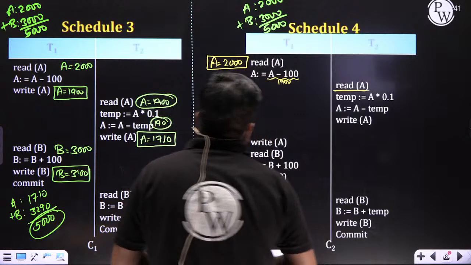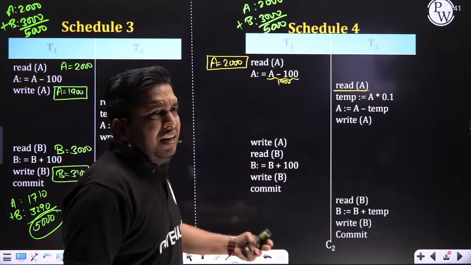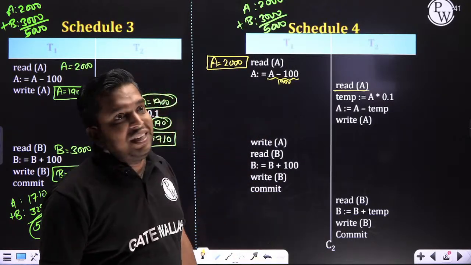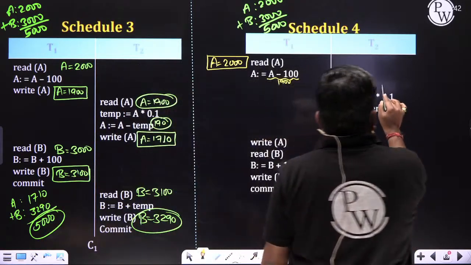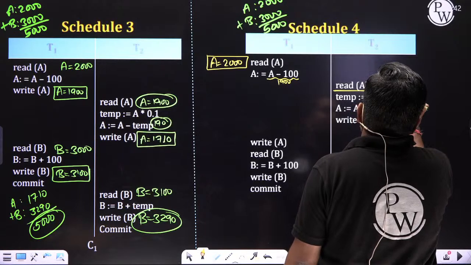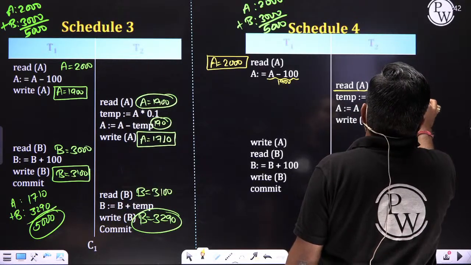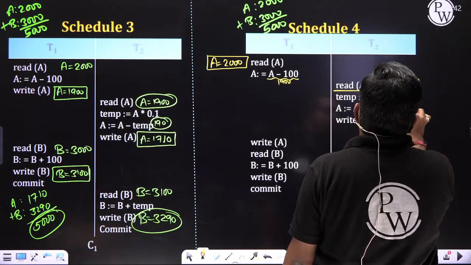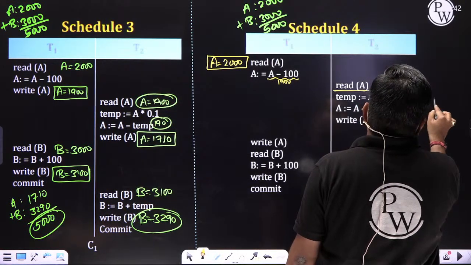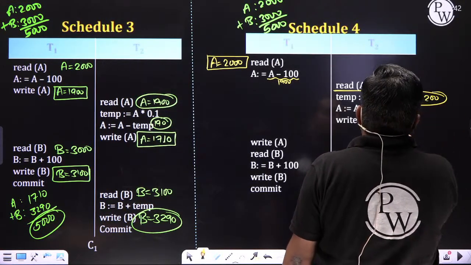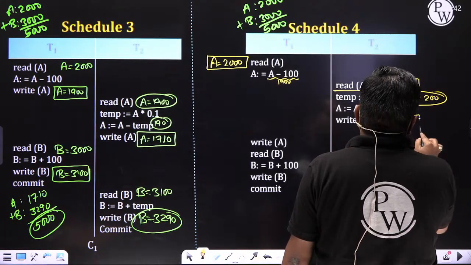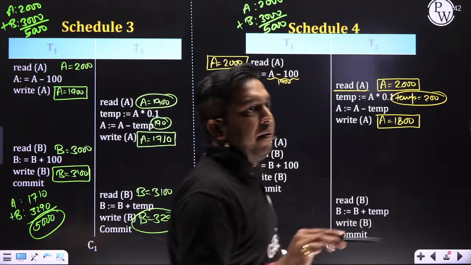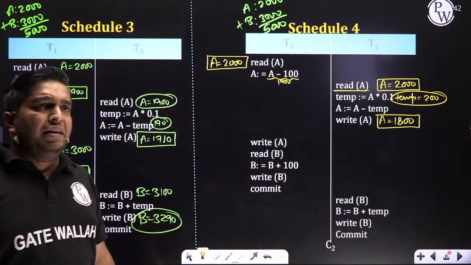Very good. Okay. Because here A is not updated. A is not updated, beta. Here the A value is, temp will be 10% means, here A comes 1800. A becomes 1800.